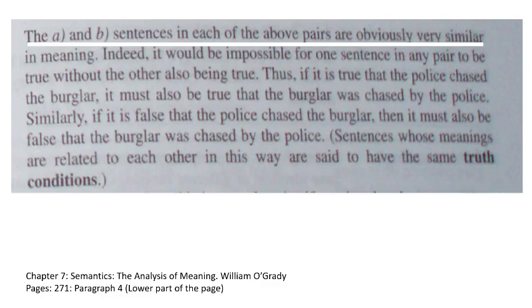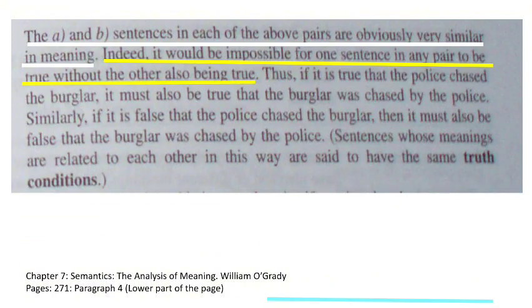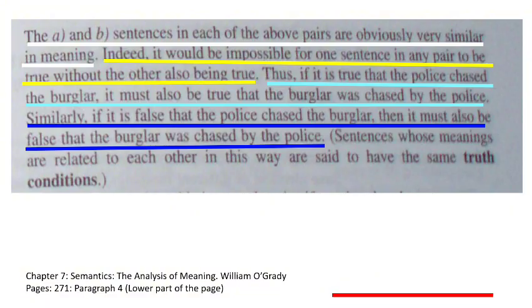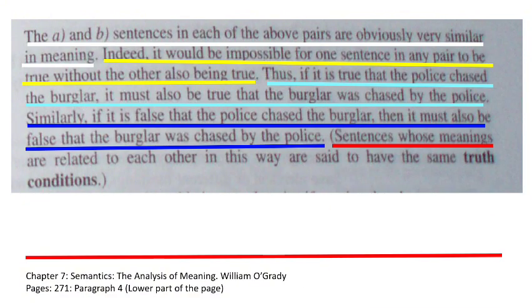The A and B sentences in each of the above pairs are obviously very similar in meaning. Indeed, it would be impossible for one sentence in any pair to be true without the other also being true. Thus, if it is true that the police chased the burglar, it must also be true that the burglar was chased by the police. Similarly, if it is false that the police chased the burglar, then it must also be false that the burglar was chased by the police.